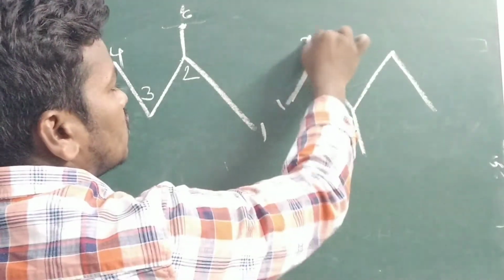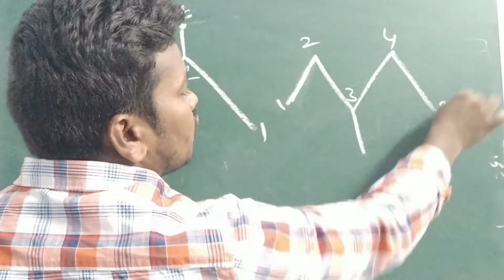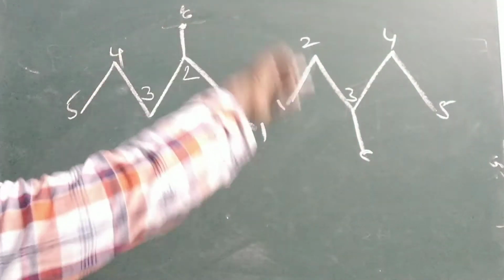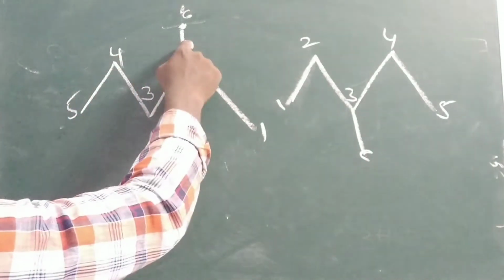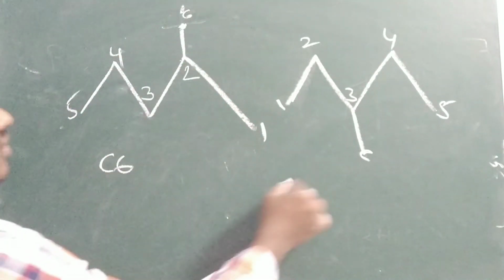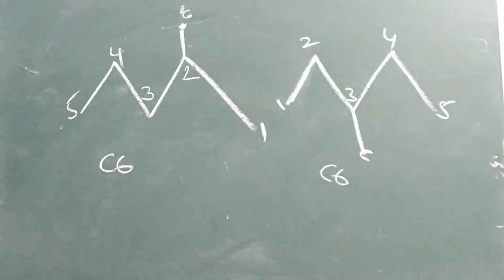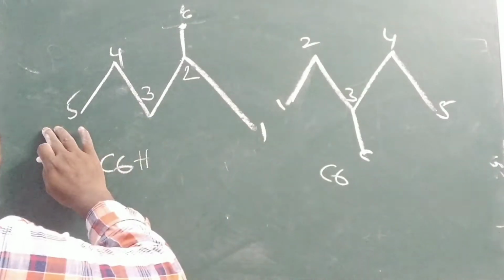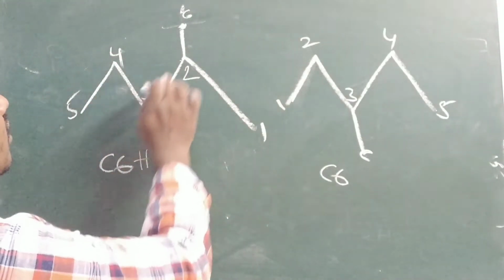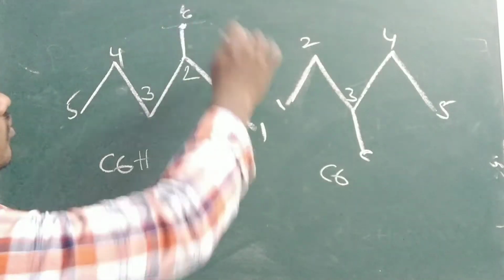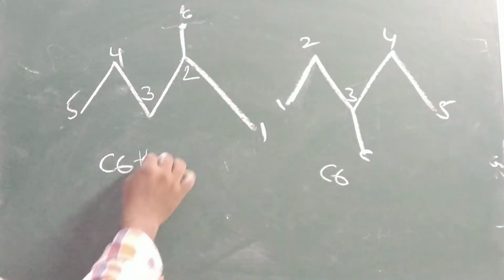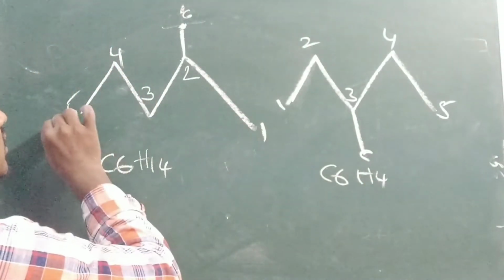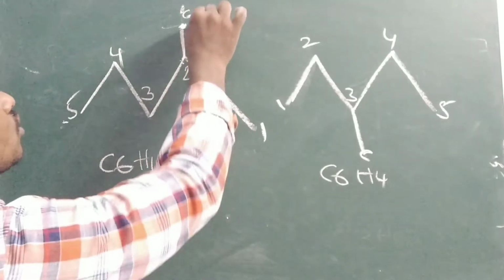You can see 1, 2, 3, 4, 5. This is also carbon. This is also carbon. So total if you see all, 1, 2, 3, 4, 5, 6. Total how many? 6 carbons is there. Here also 6 carbons are presented. Total 6 carbons. Hydrogens if you see here 3, here 3, 6, 7, 8, 9, 10, 11, 12, 13, 14. So automatically 14 hydrogens will be there. Here also 14 hydrogens will be there. Here 3, 6, 7, 8, 9, 10, 11, 12, 13, 14.